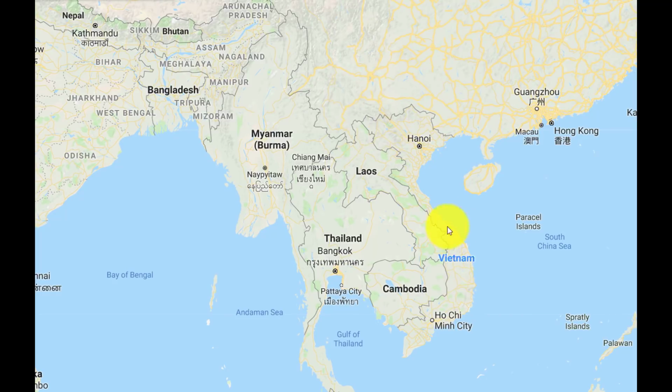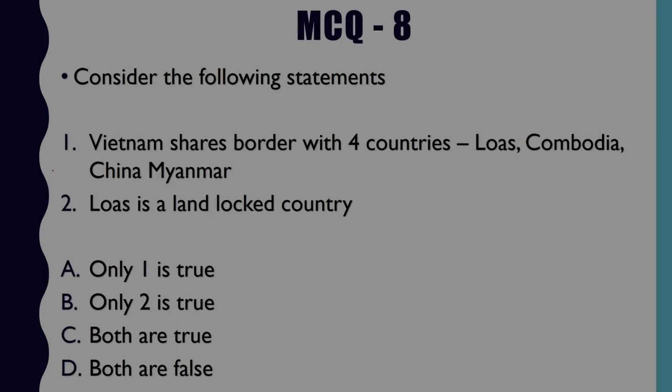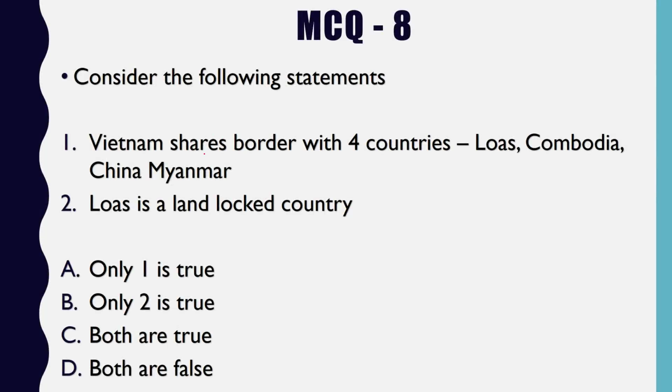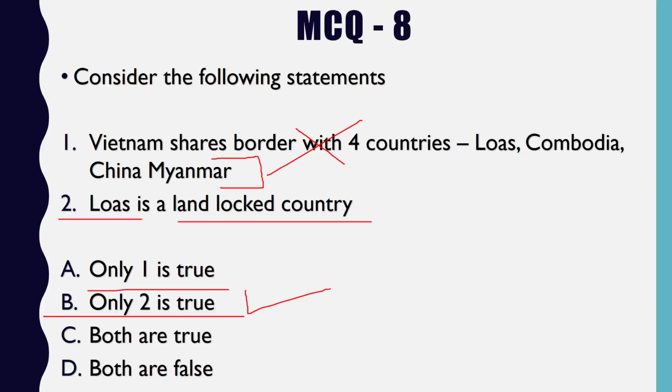And you can clearly see Vietnam does not share any border with Myanmar. So the first option was incorrect. So Vietnam certainly does not share its borders with Myanmar. First option is incorrect. But as we saw in the map, Laos is a landlocked country. It does not have any access to the Indian Ocean or any of the other oceans in the world, as a matter of fact. So our answer is only 2 is true, B.